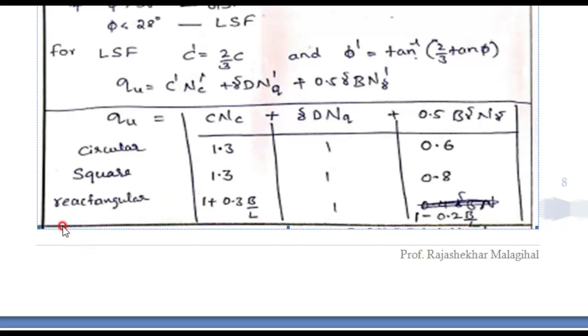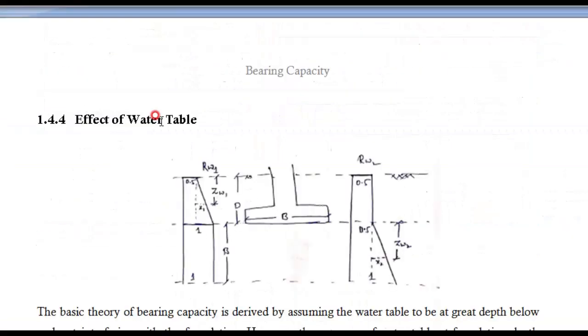Then if we have a rectangular footing, then 1 plus 0.3 B by L into CNC, 1 into gamma D NQ, 1 minus 0.2 B by L, 0.5 gamma B N gamma. These factors you need to multiply. They are called shape factors. These shape factors are to be multiplied to the main equation, then you get the ultimate bearing capacity equation.